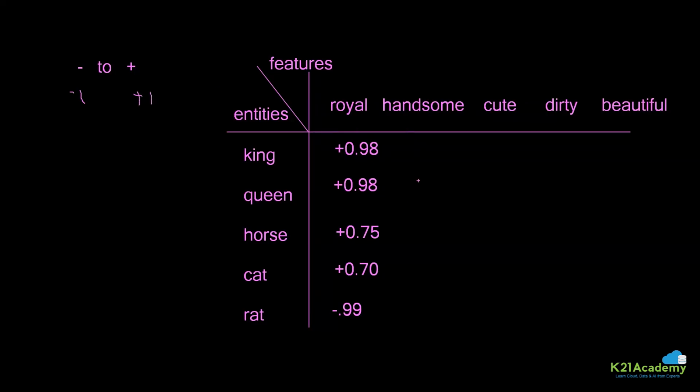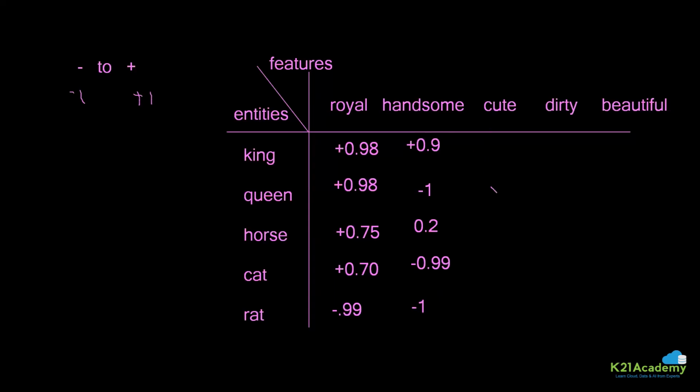Similarly, if I say handsome, for queens it will be a shame for them, right? I can consider it directly as -1 for them to be handsome. For kings, generally they should be handsome, but there can be some kings who are not handsome, so I just put it 0.9. Horse, no chance of them being handsome, but still someone can categorize, so let me consider it to be 0.2. Cats, they are not handsome, so let me put it as minus, based on what my data has seen. There is also math for this, but consider this is also minus.